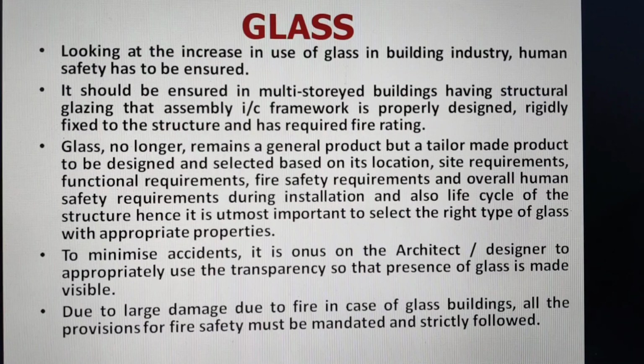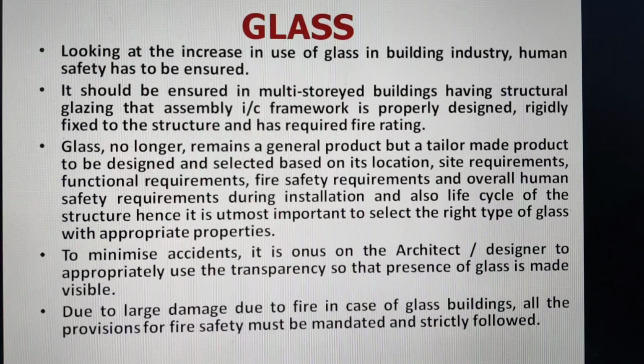Looking at the increase in use of glass in the building industry, human safety has to be ensured. And as multi-storied buildings are coming, and we are providing a lot of glass as structural glazing in the assembly, that should be safe. In fact, glass no longer remains a general product, but it is a tailor-made product, and it has to be designed, selected and tested properly as per site requirement, functional requirement, fire safety requirement, and overall human safety requirement.